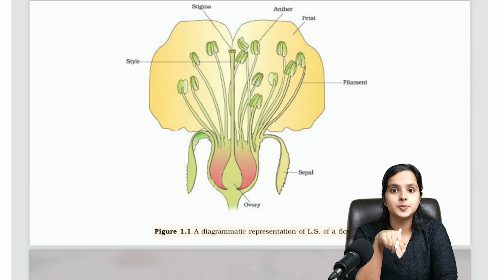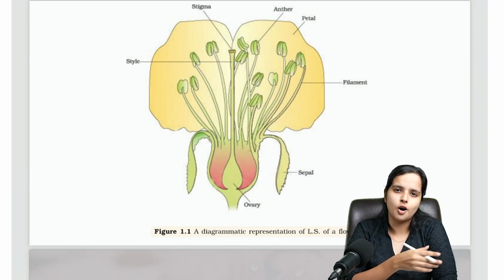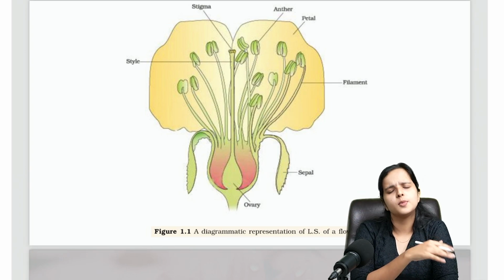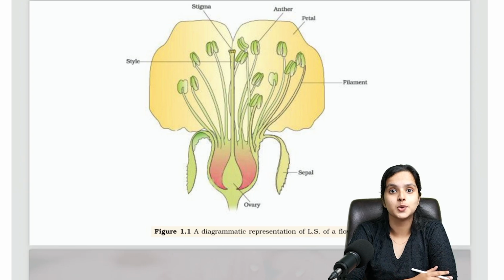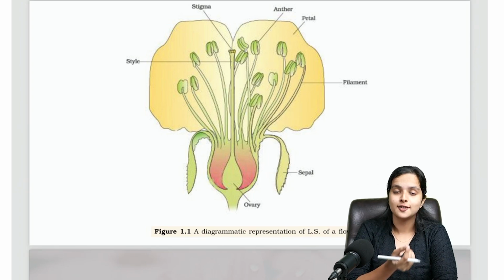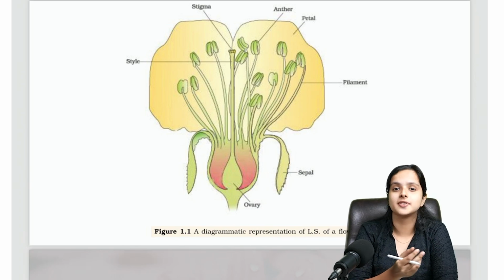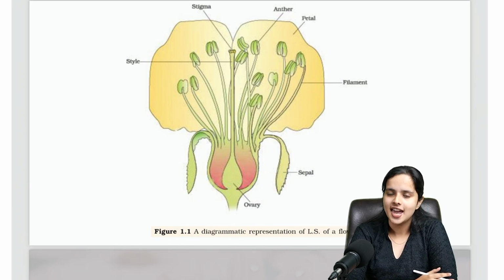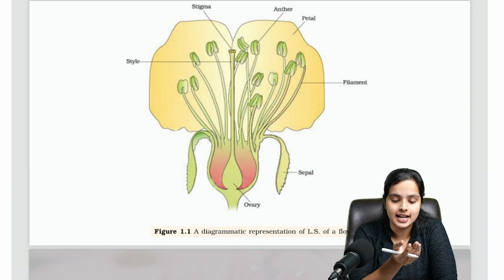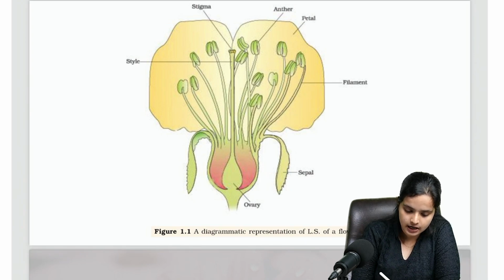So the red colored part, or usually the most colored or attractive part, would be the petal in most cases. I'm not saying in all flowers it's like that, but in most cases the most attractive part would be petals. Rose petals, we make things with rose petals, we collect rose petals, we preserve them and all that. Anyways, you can see petals. Petals are the first part that we'll be discussing.